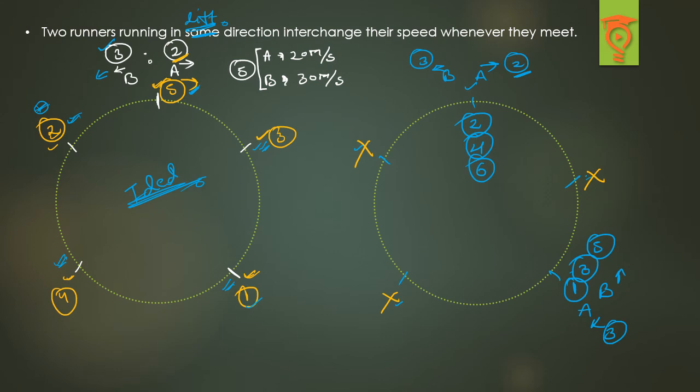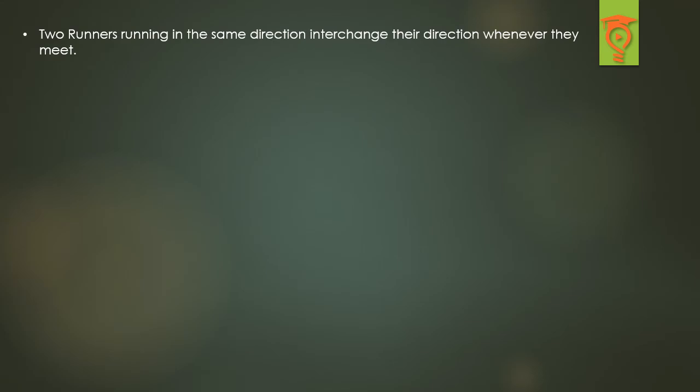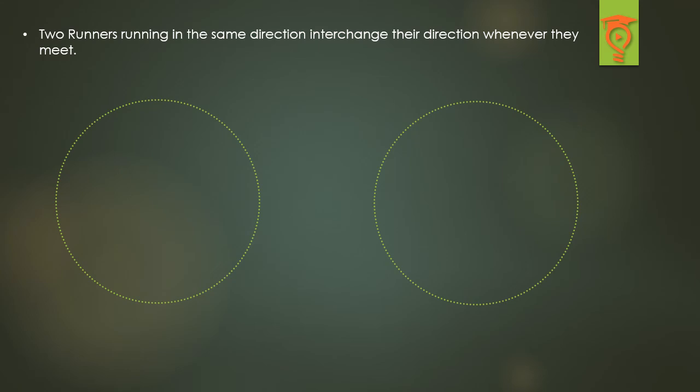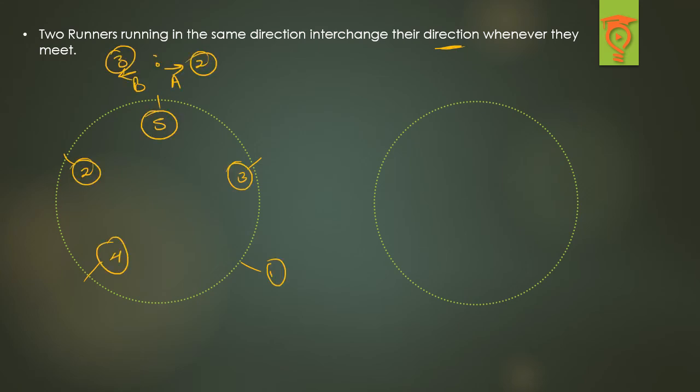So let's quickly move on to the second scenario. What does the second scenario say? It says what will happen when they are changing their direction whenever they meet. So we know the ideal condition. Let's make that first. This is the ideal case that we have, right? So let's quickly move on to another case now. And obviously this is the starting point. So A is standing here, B is standing here, 2 and 3 in this direction. 1, 2, the first meeting will be happening here.